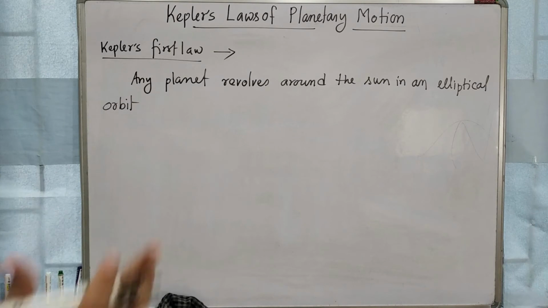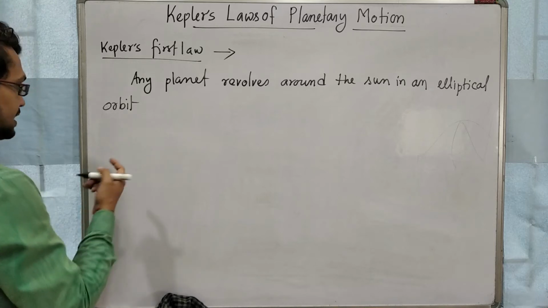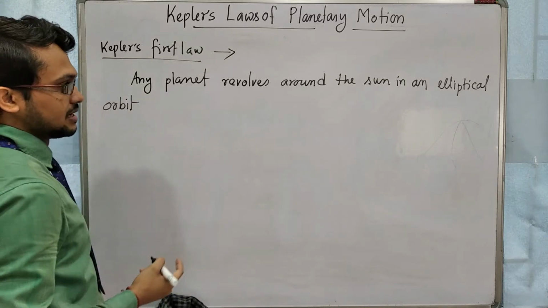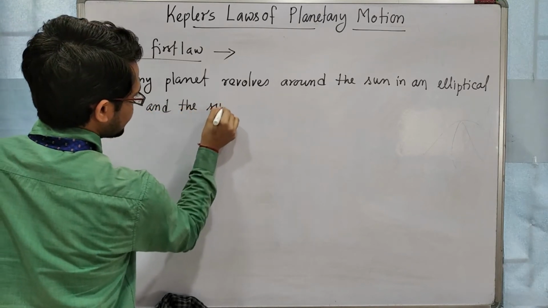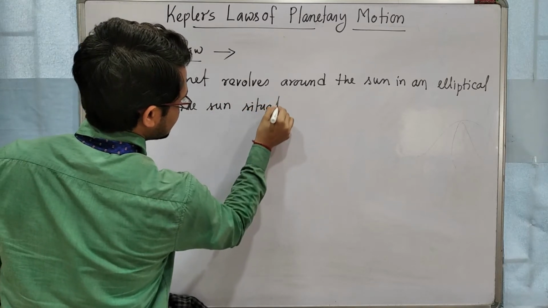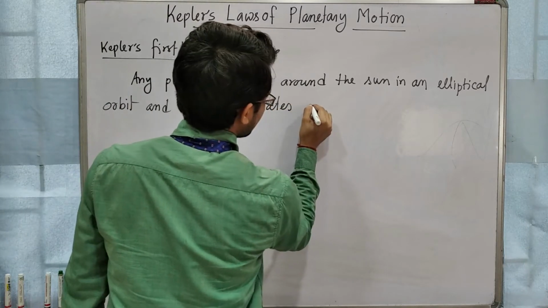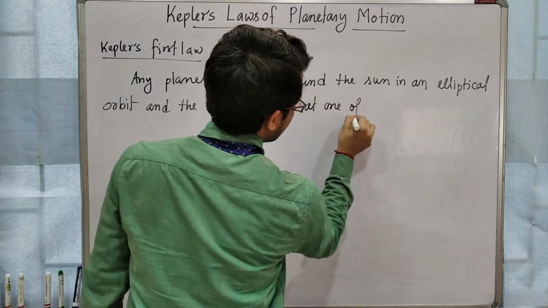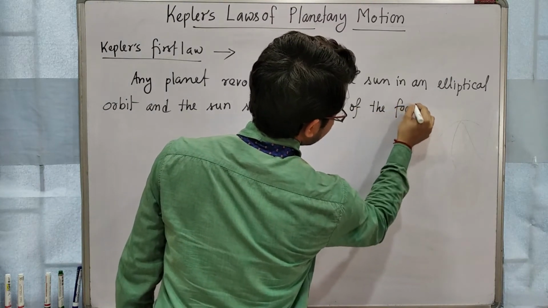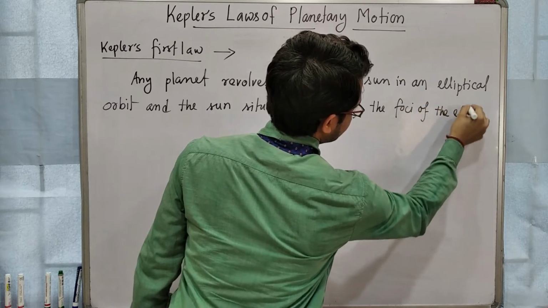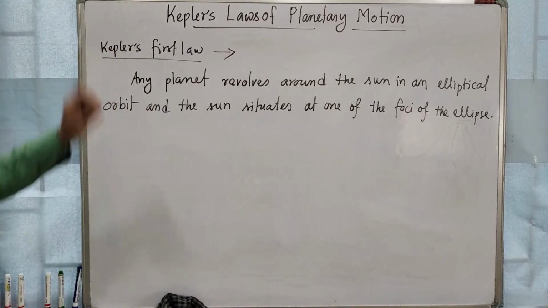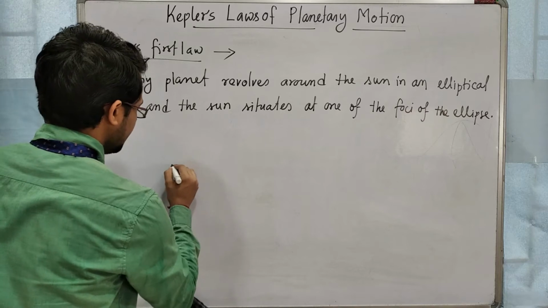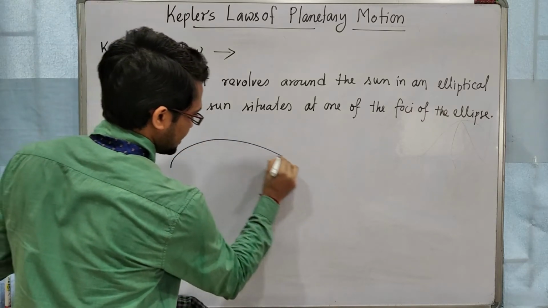Circle is a special kind of ellipse, not the general kind. Elliptical orbit. Any planet revolves around the sun in an elliptical orbit, and the sun is situated at one of the foci of the ellipse. Here this is the first law. Elliptical orbit means it looks like an egg.